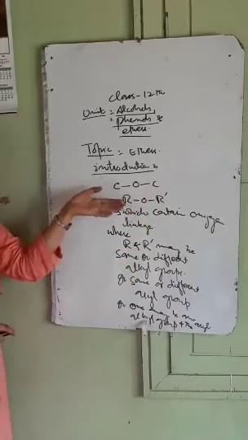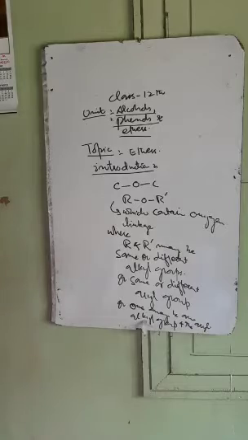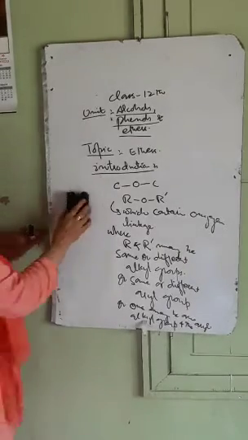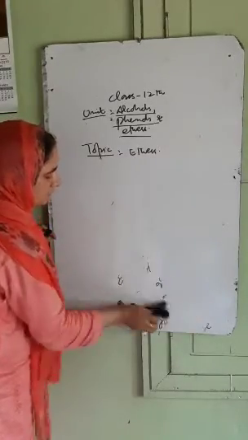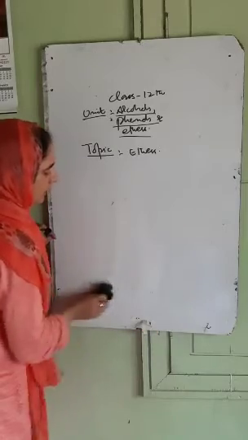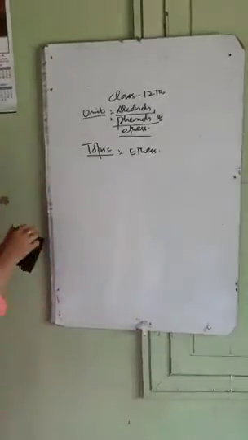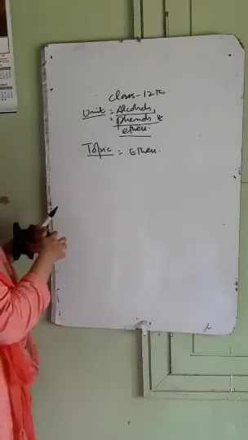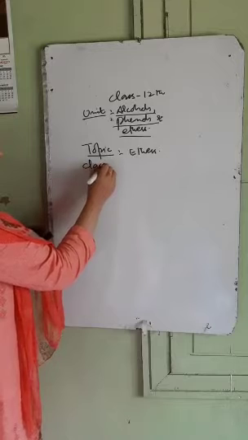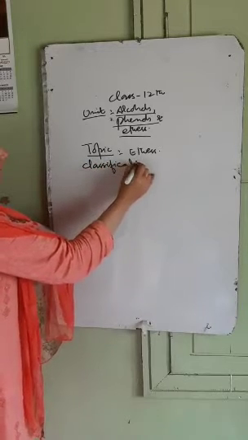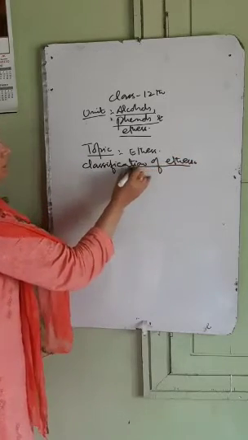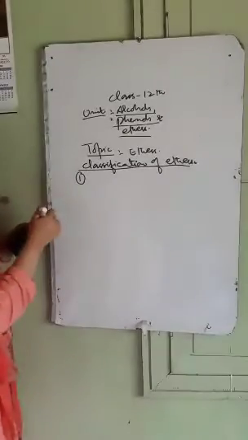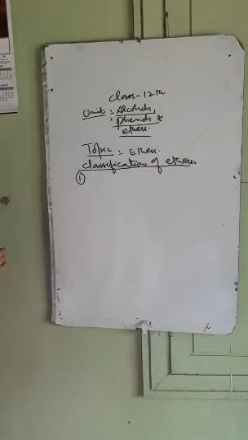Now we have the classification of ethers. So the second component of ethers is the classification of ethers. The first classification is depending upon the R groups, whether they are same or they are different, on that basis.